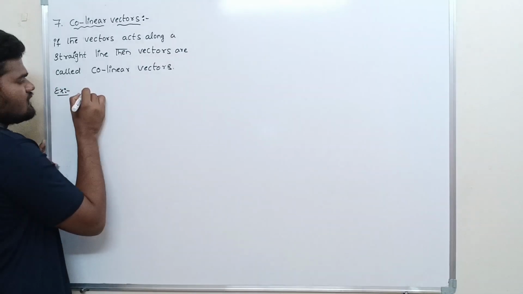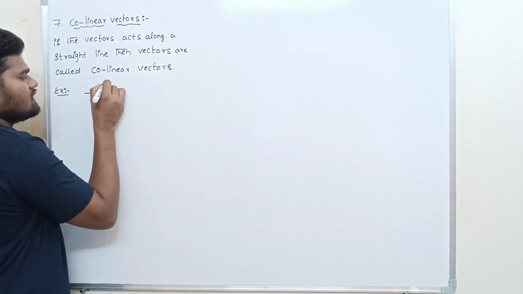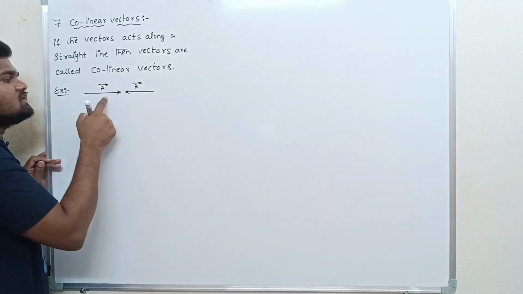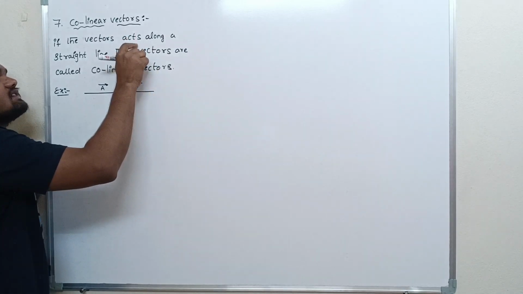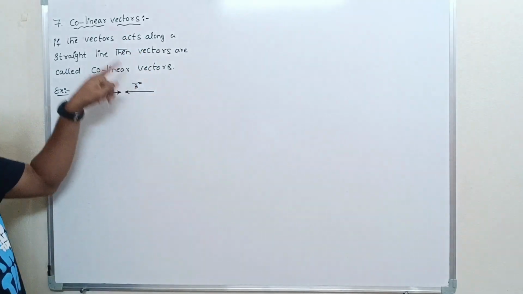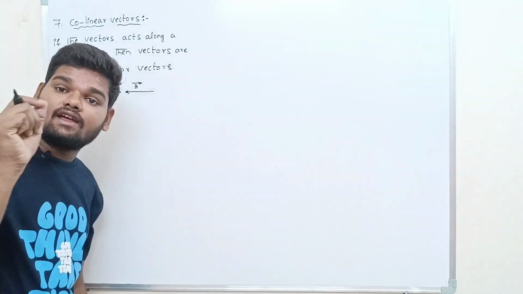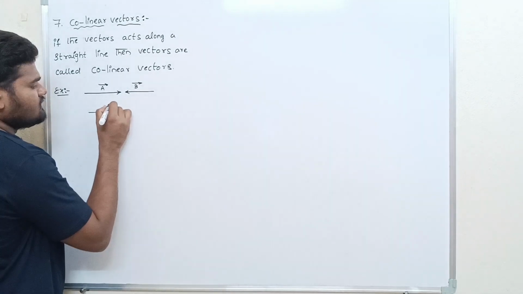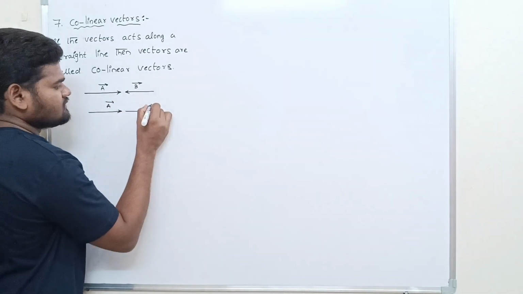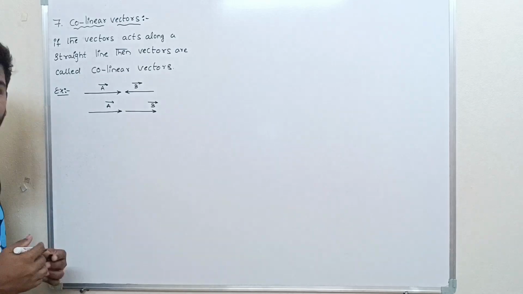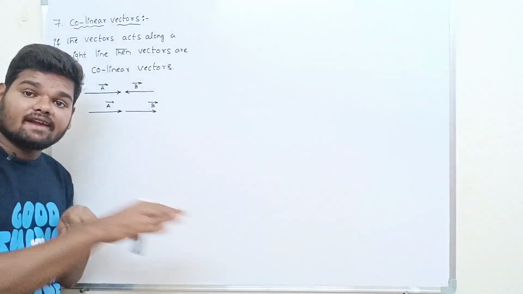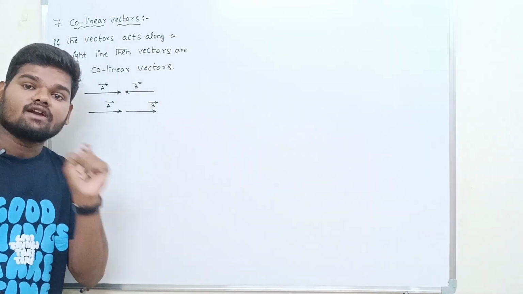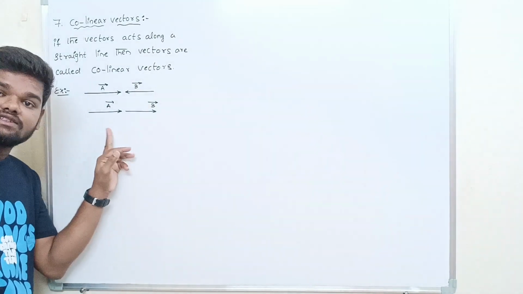So have a look. This is a vector A bar, and this is the vector B bar. These two vectors are acting along a straight line. Then these two vectors are called co-linear vectors. Or if the diagram is like this, if this is A bar vector and this is B bar vector, these two vectors are also acting along a straight line. So these two vectors are also called co-linear vectors. Are you getting?